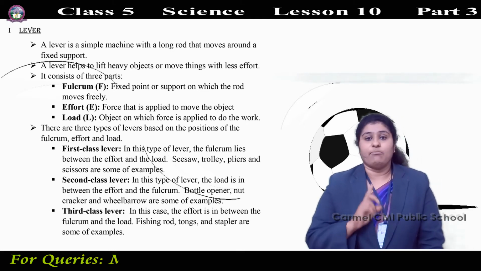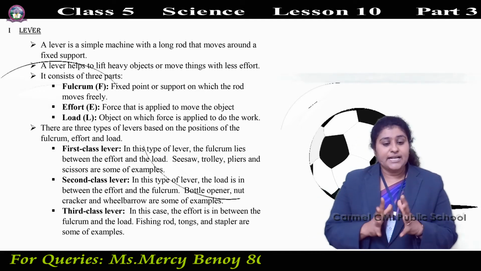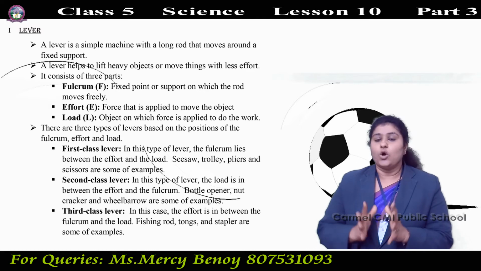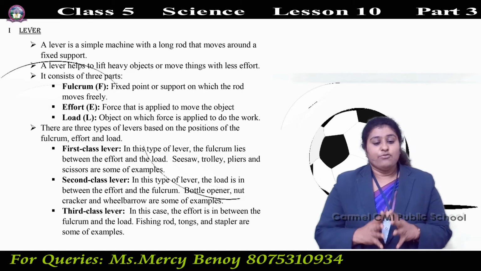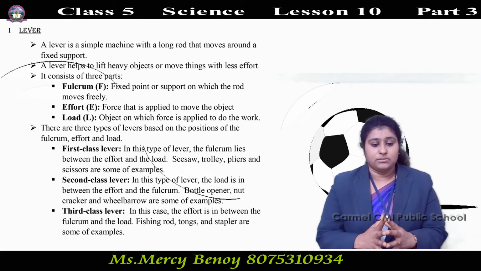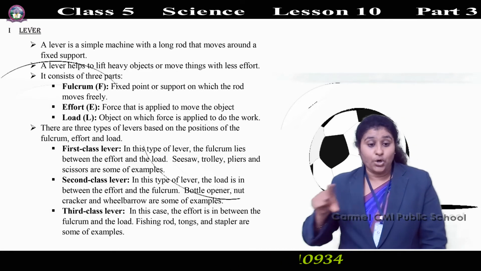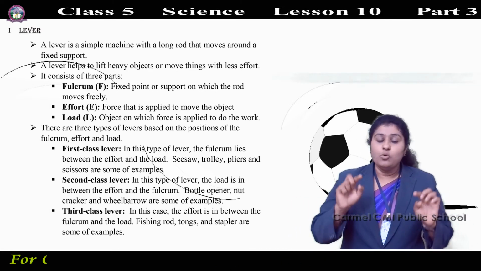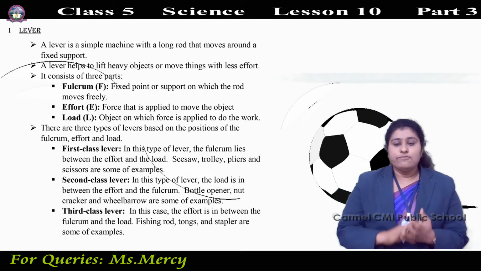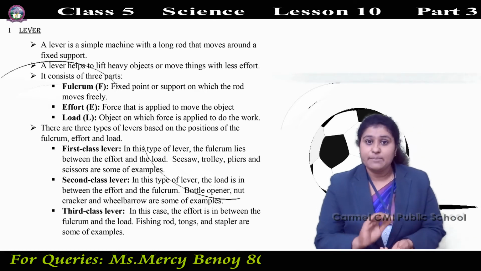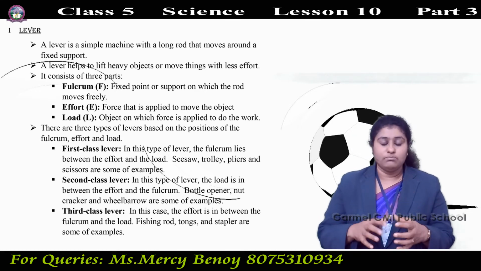First one is fulcrum, F. The fulcrum is the fixed point or support on which the rod moves freely.